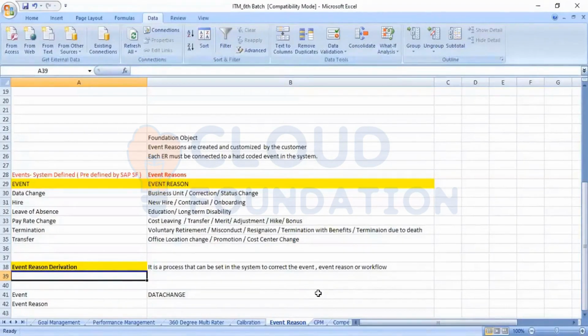As of now, both options are available, but slowly, what is also happening is that a lot of customers are migrating this workflow derivation, all the configurations from the XML to the front end, to the business rule. Also, because in the future again, this workflow derivation will also get deprecated. Event reason derivation has already been deprecated.